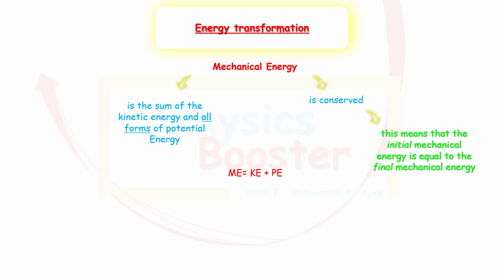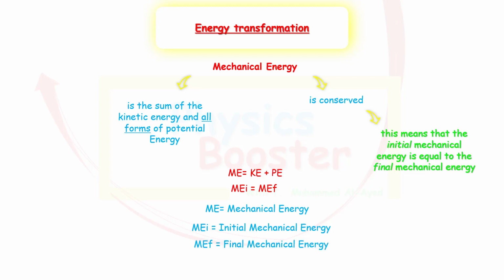We can say that the mechanical energy is the kinetic energy plus the potential energy. Potential energy comes in many forms. Basically, we're going to be concentrating on gravitational potential energy and elastic energy. And as we said, the initial mechanical energy is equal to the final mechanical energy. ME stands for mechanical energy, ME initial stands for initial mechanical energy, and ME final stands for final mechanical energy.